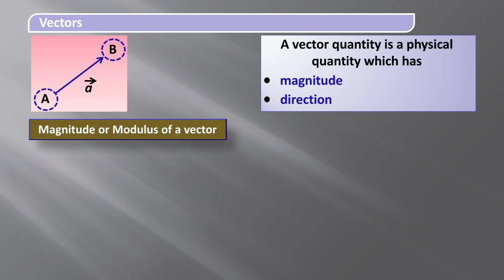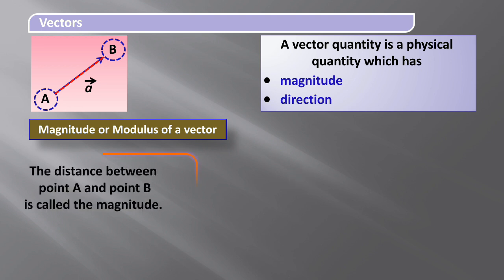Then the next point is the magnitude or modulus of a vector. What is the magnitude or modulus of a vector? Just observe here, students, consider a line which is exactly the distance between the points A and B. This distance between the points A and B is called the magnitude of the directed line segment or the vector. We represent the magnitude or modulus of vector AB as modulus of AB.